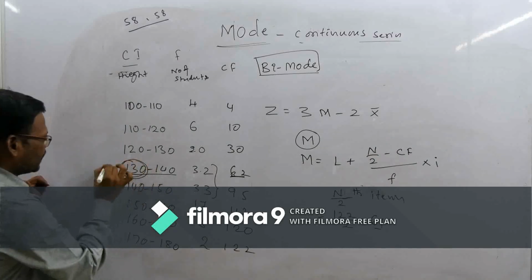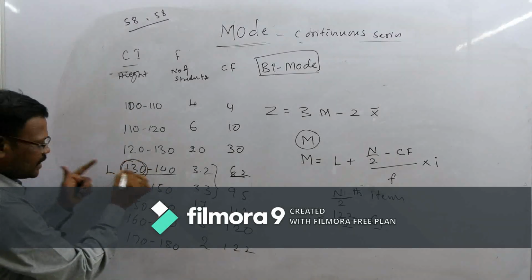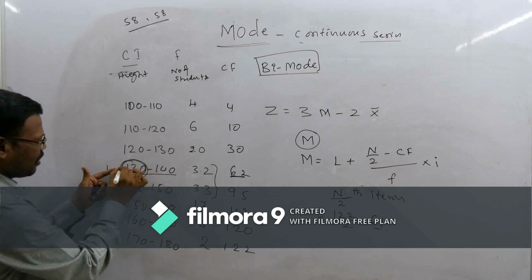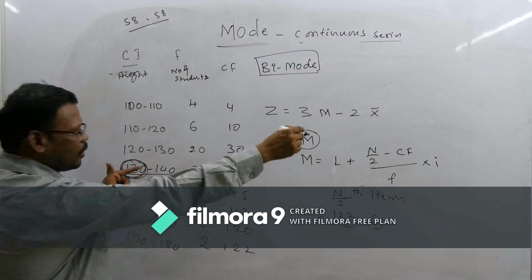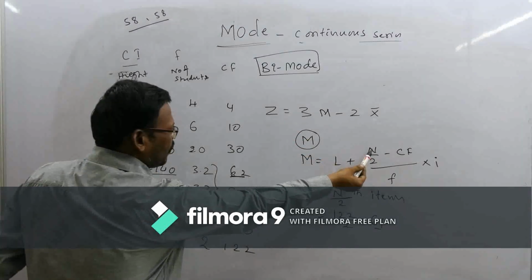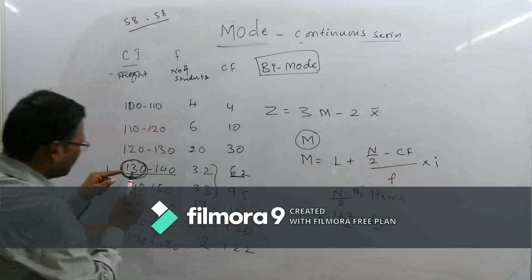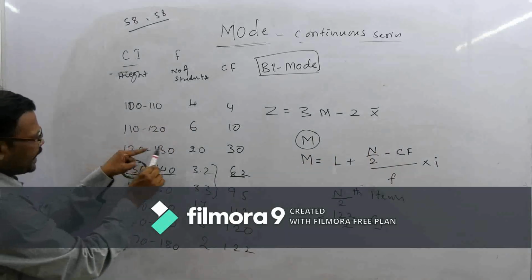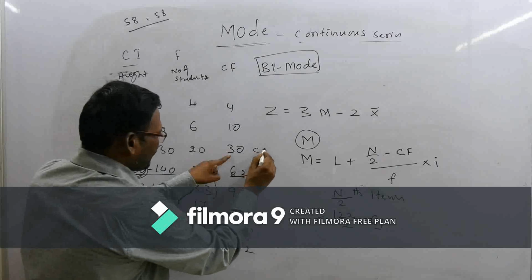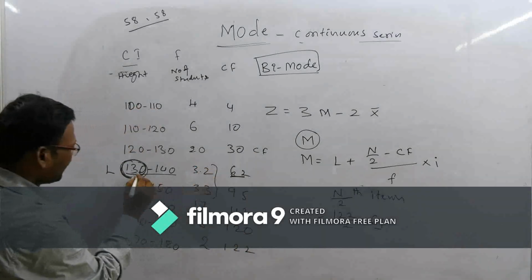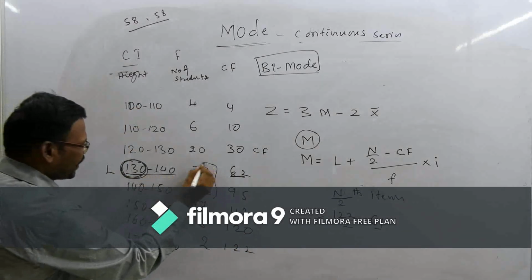So that lower limit is called L. Okay, 130 is called L. What is n? 122 by 2. Cf is nothing but the median class preceding class cumulative frequency, and f is nothing but the median class frequency.